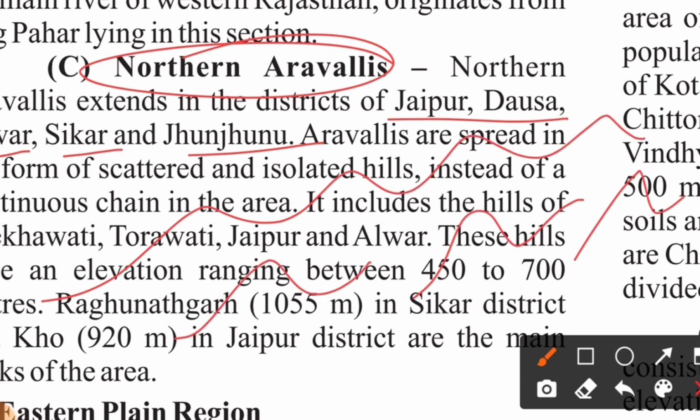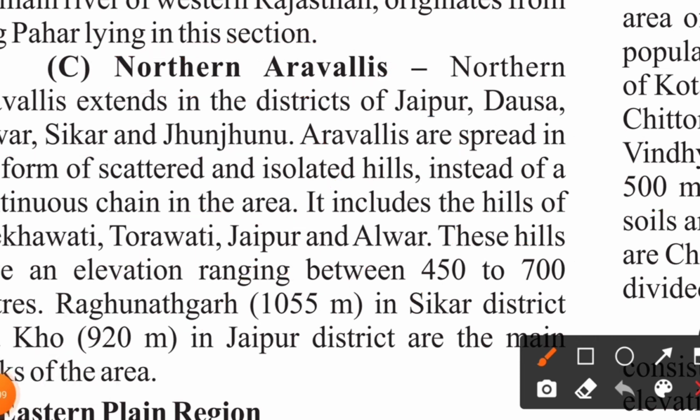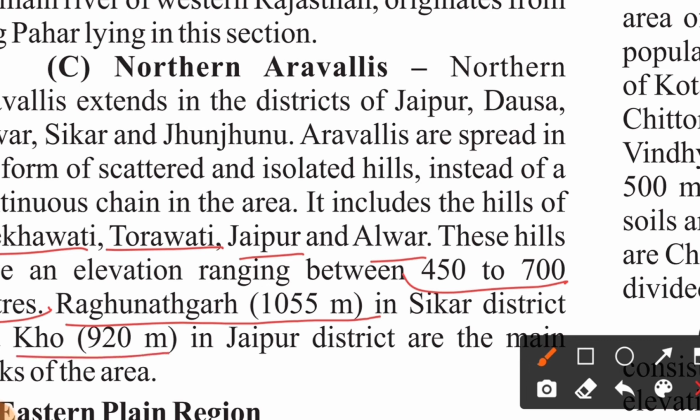It includes the hills of Shekhawati, Toravati, Jaipur, Alwar. These hills have an elevation ranging from 450 to 700 meters. Raghunathgarh, 1055 meters in Sikar district, and Kho, 920 meters in Jaipur district, are the main peaks of the northern Aravalli range.